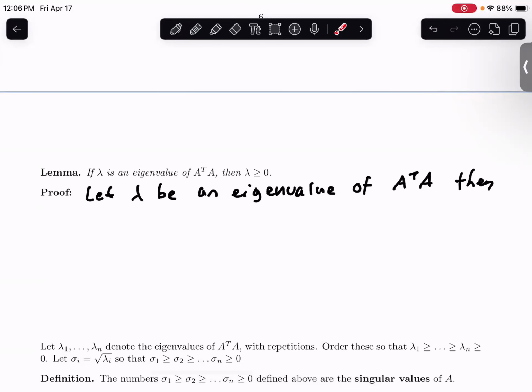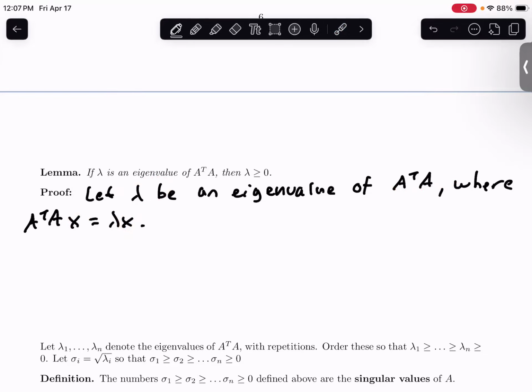And I should say what the eigenvector is going to be. So A transpose times A times some eigenvector X is going to be equal to lambda times X. Right, so lambda is an eigenvalue of A transpose times A with eigenvector given by X.